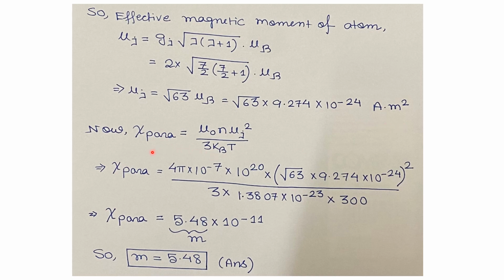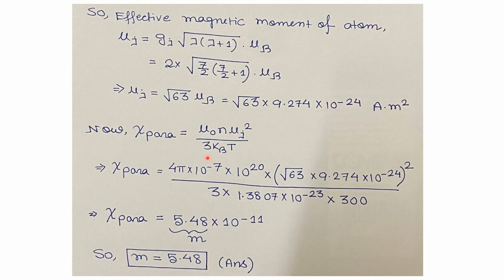Now the paramagnetic susceptibility from the quantum theory is given by chi_para equals mu_0 n mu_J squared divided by 3 k_B T. So we have already calculated the mu_J value, it is given here, and from the question we know the mu_0 value, the n value, and the temperature of the system is 300 Kelvin, and k_B is the Boltzmann constant that we already know from the question.